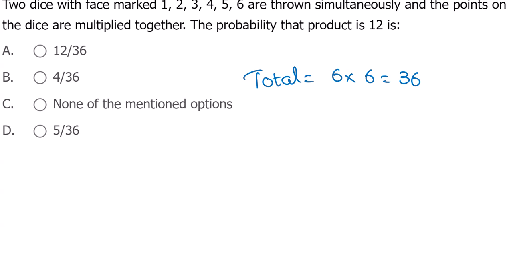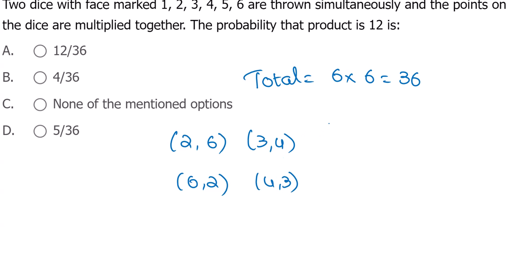Now, favorable is you want product 12. 12 product means we can see combination 1 and 12, not possible in dice. So then 2 and 6, automatically 6 and 2 will come. Other one 3 and 4, automatically 4 and 3 will come. Then 5 and nothing, so only 4. So favorable is 4. 4 out of 36.